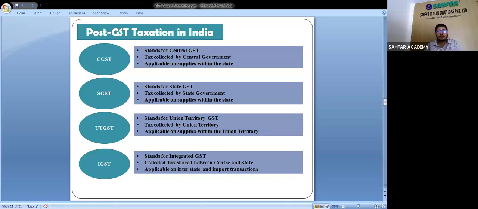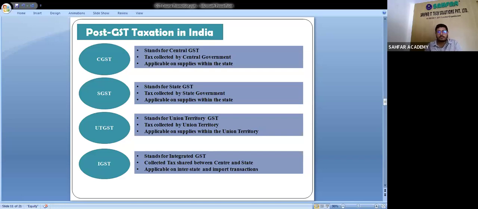Now comes the point UTGST. UTGST is similar to SGST, the State GST Act. It stands for Union Territory Goods and Services Tax. This is collected by the Union Territory states, and applicable on supplies within the Union Territory. Same as SGST and UTGST. Difference: in normal states SGST is applicable, and in Union Territory states UTGST is applicable.